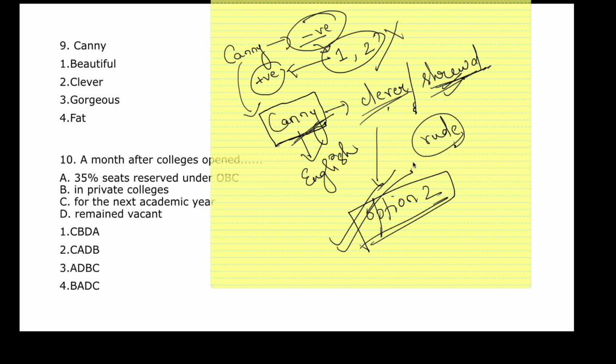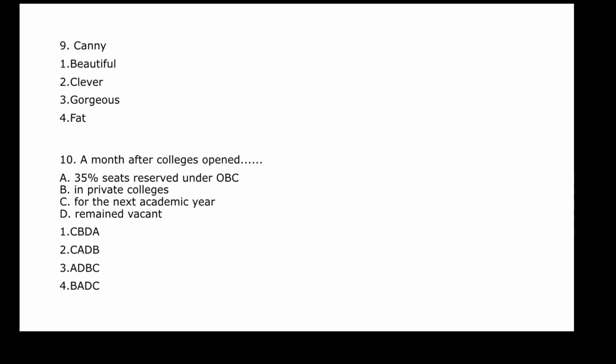Clear? Now moving on to the 10th question. It says there's a statement given: a month after the college opened, then dots are given. You have to find out the order or sequence of these statements, which will come after what. Your time starts now. Try rearranging or reordering these statements. There are 4 statements, A B C D. You have to reorder them.